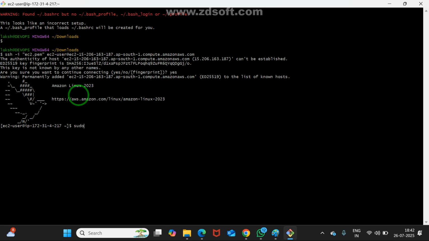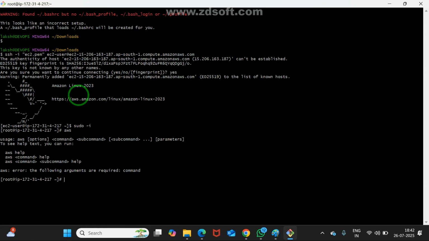See, I am going to sudo -i. That means root user. See, AWS, I am trying first. AWS is there, yes, it is there. How can I know? aws --version. Please observe. Are you able to see the version? Yes or no? Yes. Now